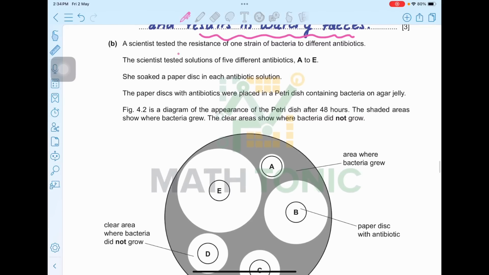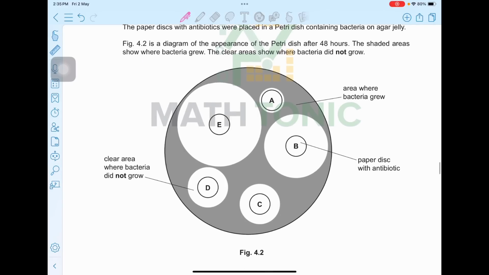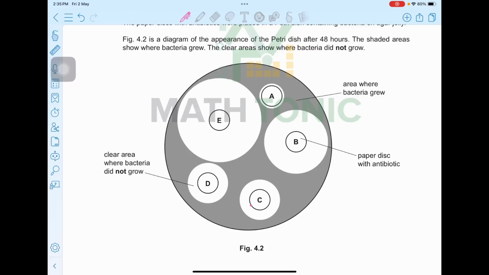B. A scientist tested the resistance of one strain of bacteria to different antibiotics. The scientist tested solutions of 5 different antibiotics A to E. She soaked a paper disc in each antibiotic solution. The paper discs with antibiotics were placed in a petri dish containing bacteria on agar jelly. Figure 4.2 is a diagram of the appearance of the petri dish after 48 hours. The shaded areas show where bacteria grew. The clear areas show where bacteria did not grow. Okay, so A, B, C, D, E.